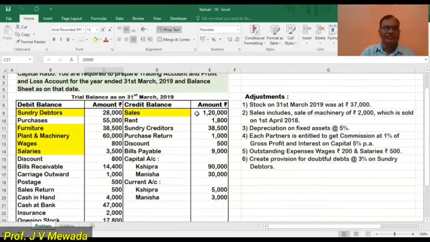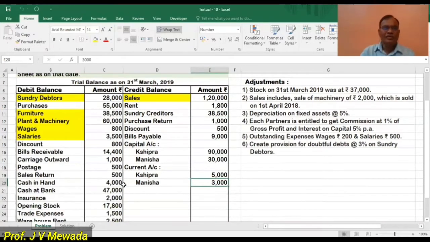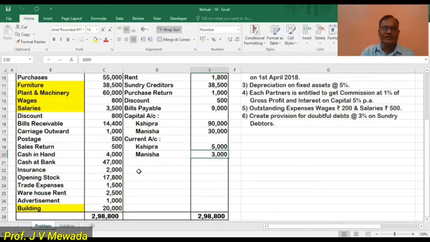On the credit side, we have sales, so trading account credit. Rent, profit and loss credit. Creditors, liability. Purchase returns, minus from purchases. Discount, profit and loss credit. Bills payable, liability. Capital account: we are having here the fixed capital method, so the capital accounts are directly transferred to the balance sheet on the liability side. And current accounts of Shipra and Manisha, we are going to transfer on the credit side of the partners' current account. Now in our trial balance, we are not having any secret adjustment.